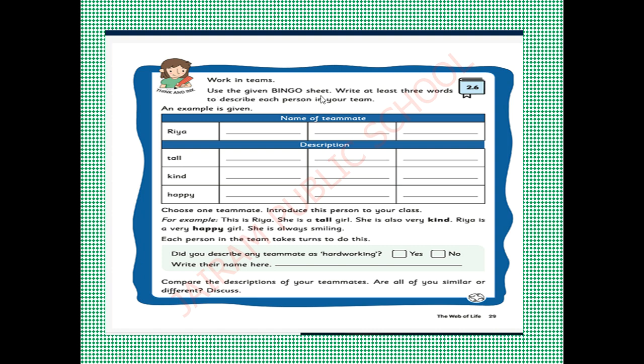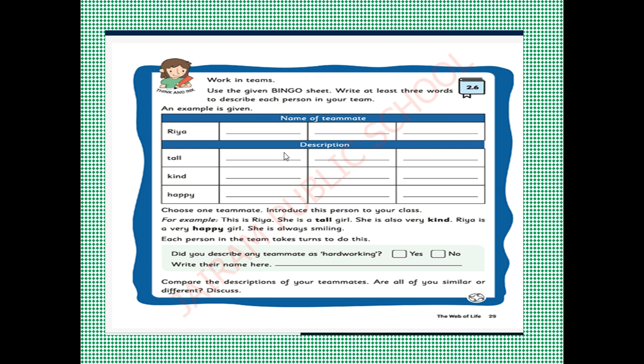Ma'am, what is meant by bingo sheet? Don't think like that. See, here is an activity. Name of teammate. Each and everyone will have friends, right? So you have friends or not? Yes. So what you have to write is first 1, 2 and 3. You have 3 dashes here. In these dashes you have to write your friend's name. For example, if you have friends Ramu, Sita, Rani, you can write like this. Only 3 friends' names you have to write here. First one, second one and third one.